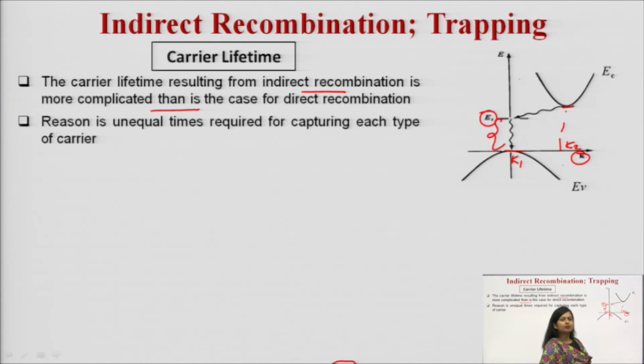So, here you can see the process, the carrier lifetime will be high obviously, because in case of direct it is directly falling from the conduction band to the valence band. The lifetime for which the carriers remain is less, but here the carrier is spending more time, moving from the conduction band to the trap level, then from the trap level to the valence band. So, carrier lifetime is high, and this particular process is quite complicated as well. The reason is unequal times required for capturing each type of carrier. Unequal times are required for electron capture and for hole capture, that is why this is quite tedious.